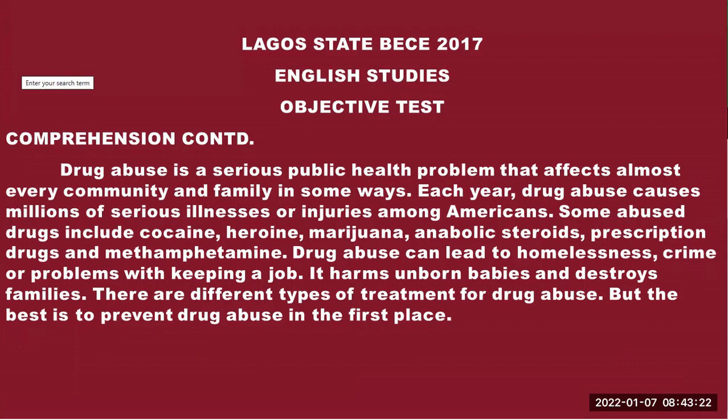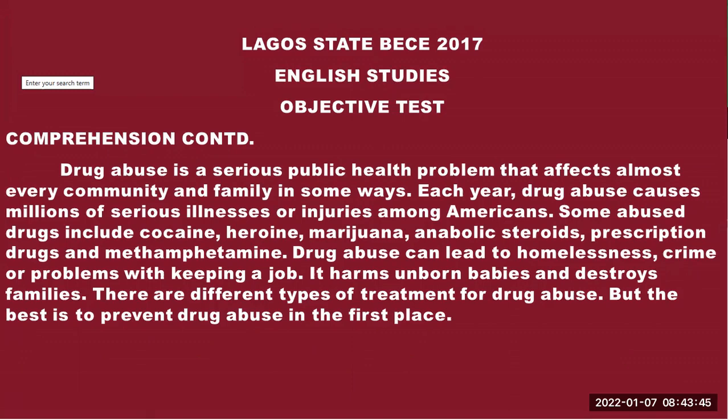That is quite correct. So option 3 is correct because that is what we are told here. Drug abuse is a serious public health problem that affects almost every community and family in some ways. So you see, because we already read the question, we stumble on the answer and we identify it immediately.